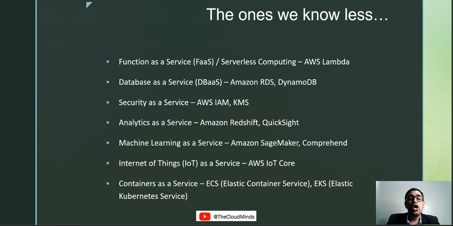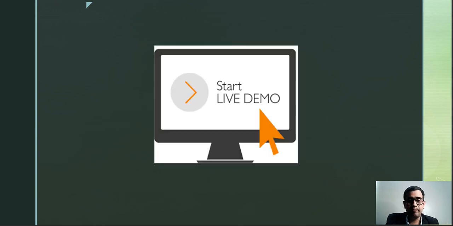These are a few of the lesser known but still as-a-service offerings that Amazon, or cloud computing platforms in general, provide. Alright guys, let's go ahead and look at one of the demos.